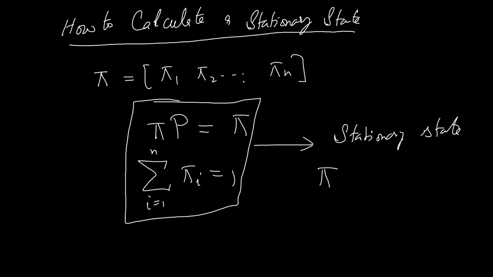How about the limiting state? Is the stationary state also a limiting state? No, generally it is not. First we have to analyze the Markov chain. If the Markov chain is aperiodic, then the stationary state is also the limiting state. Otherwise, this will be the stationary state and we say that the limiting state does not exist.